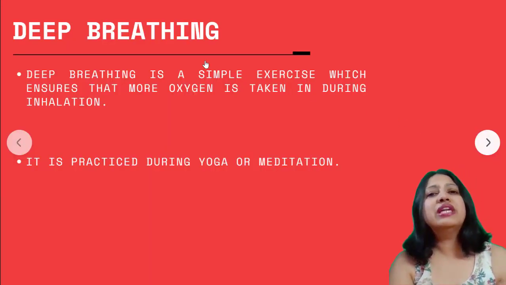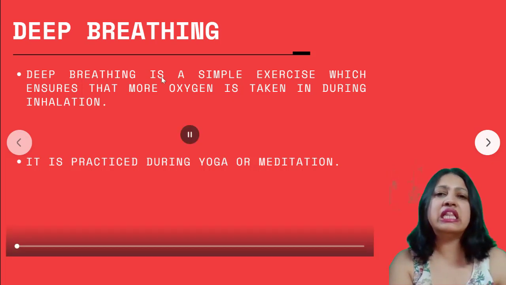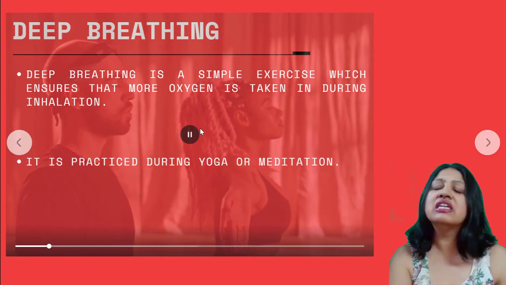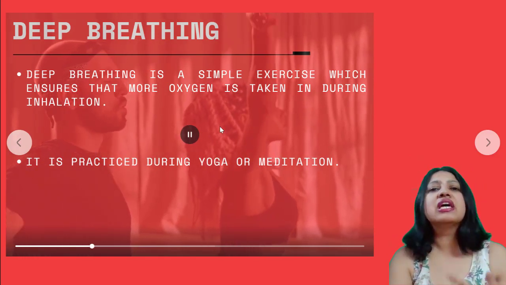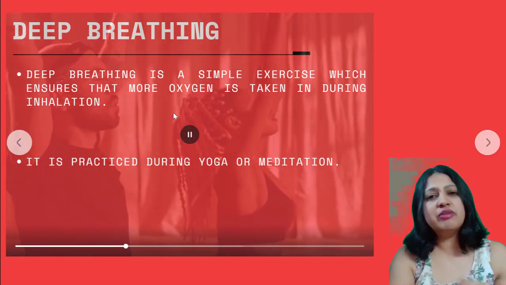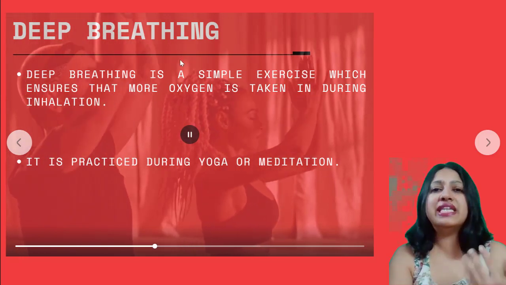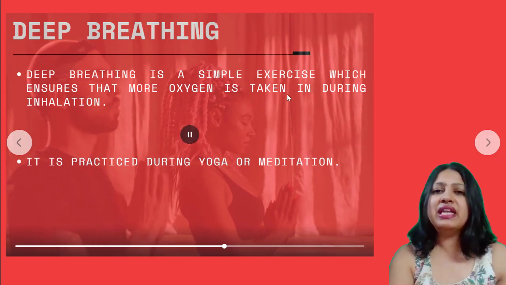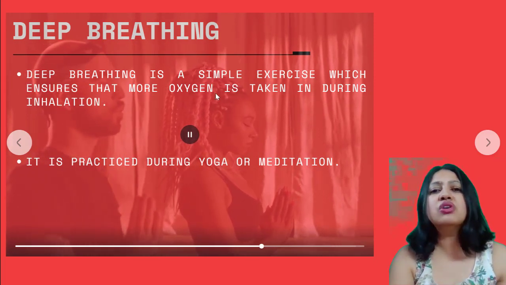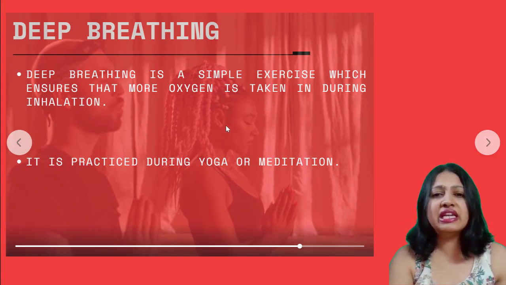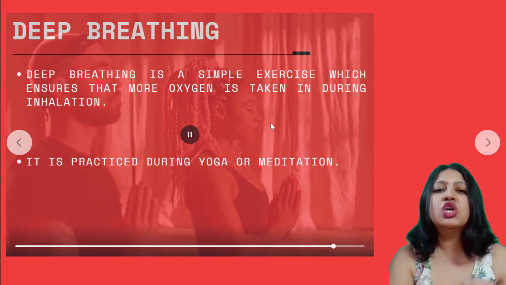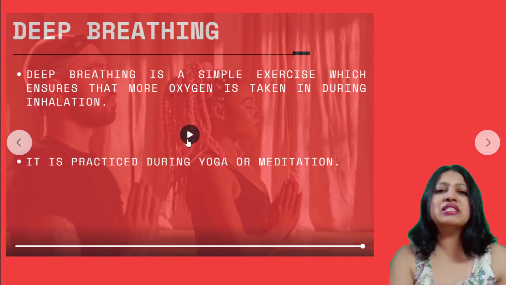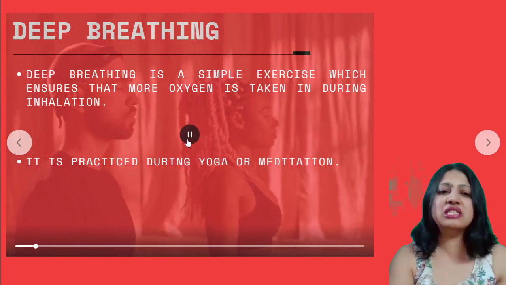So now we move on to deep breathing. Now we saw how we breathe, how the air enters, what it is that we inhale, and what it is that we exhale. Respiration is very important, and to ensure that we are taking in more oxygen, there is something called deep breathing. What is deep breathing? It's a simple exercise which ensures that more oxygen is taken in during inhalation. As you see in this video here, they are trying to do deep breathing, that means they are trying to take in more oxygen.